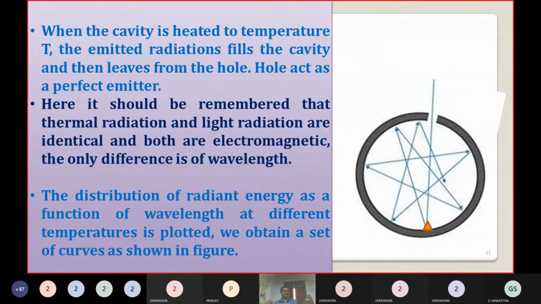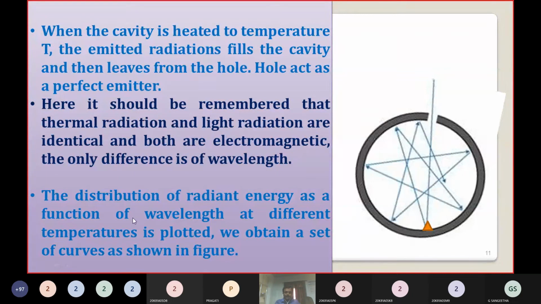Suppose you heat it to a particular temperature, 100 degrees centigrade, it emits a particular color. A black body is also the same. At lower temperature, whatever light is incident on it, it absorbs. Whenever we heat it, it emits whatever radiation it absorbed. Okay.